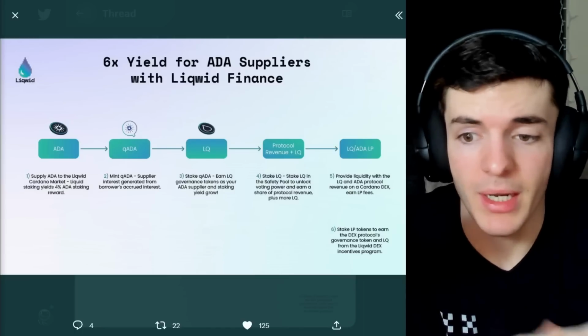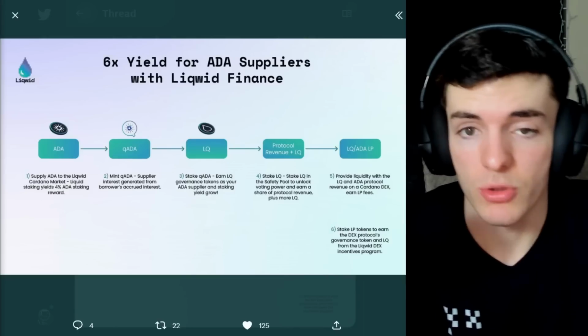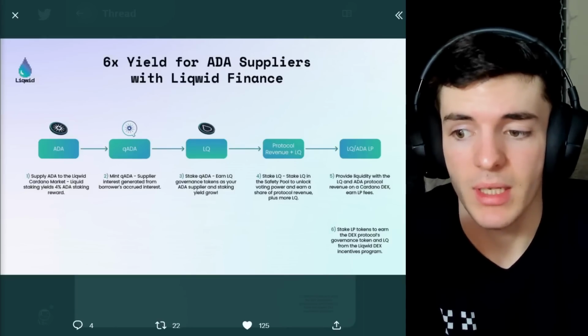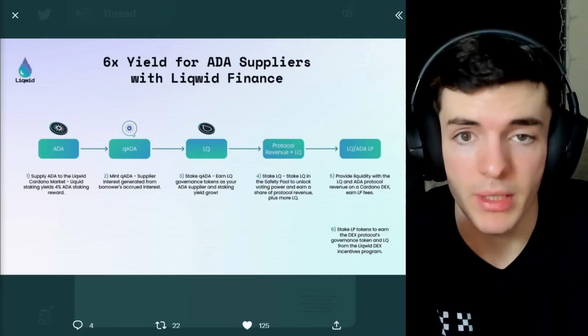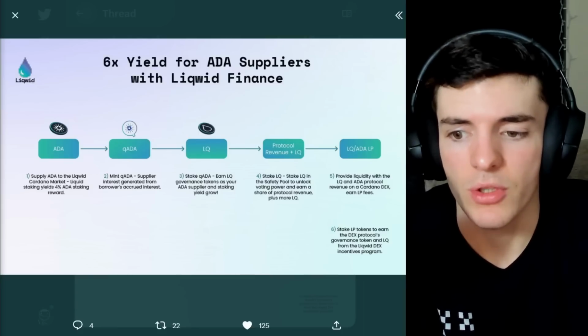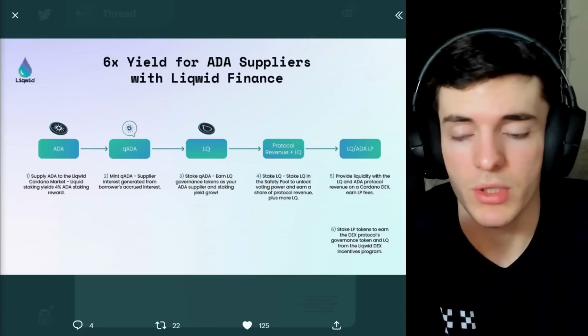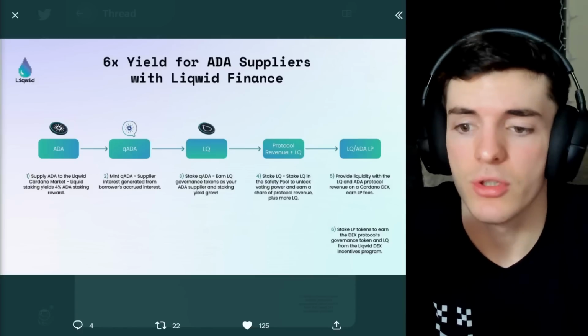That's okay, but it is interesting to see where the protocol is going towards. And at the moment, we have supplying ADA to the Liqwid market, and you still get staking yields from your ADA. And then also the qADA that you mint by supplying is what accrues you interest from the borrowers. And those are the two yields we have right now.